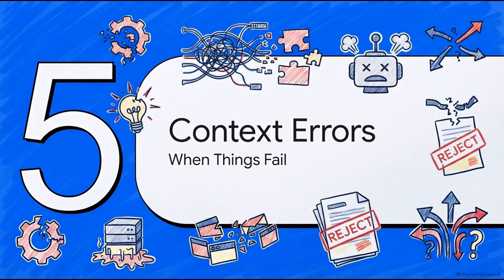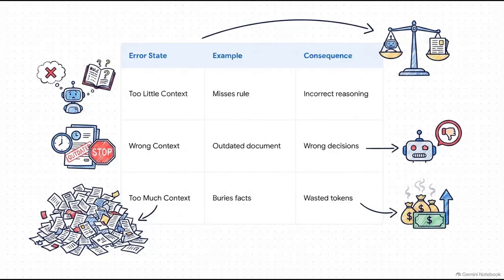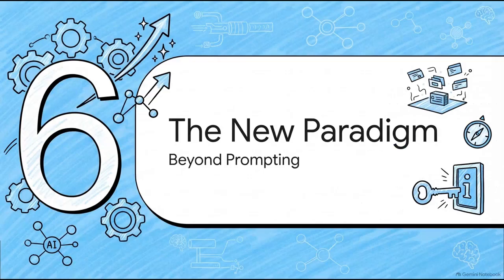All right, Section 5, when context goes wrong. This matrix right here brilliantly illustrates exactly what happens when things go sideways. If you provide too little context, the agent might miss a crucial business rule and just use totally incorrect reasoning. If you provide the wrong context, say an outdated document, it's going to make confidently wrong decisions. And if you provide way too much context, those key facts get buried, resulting in wasted tokens and skyrocketing costs. It's a delicate balance. And that leads us to our final section, Section 6, the new engineering paradigm.